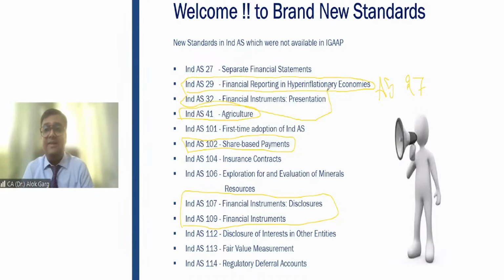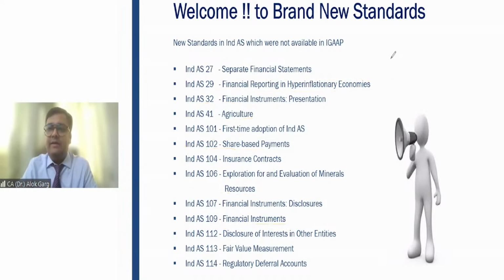These are very detailed standards, and you will have a lot of classes on the financial instruments standards, around 10 to 12 classes. Is that clear, friends? I hope it is clear to all of you. Let me know if you have any doubt so far.